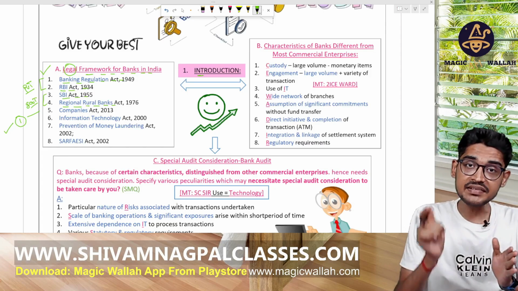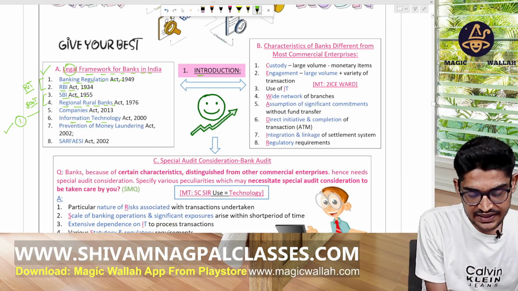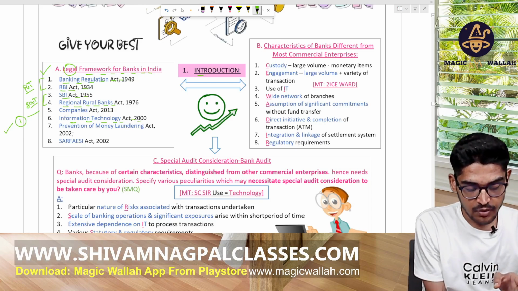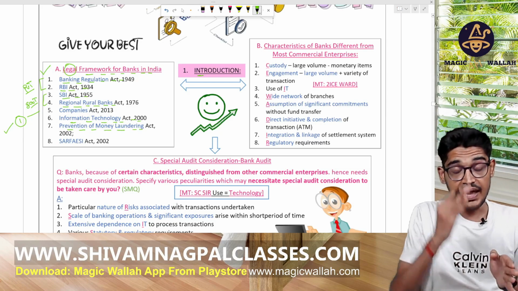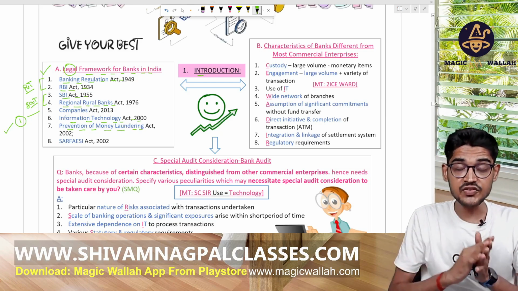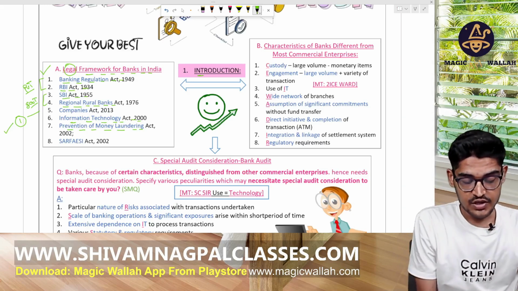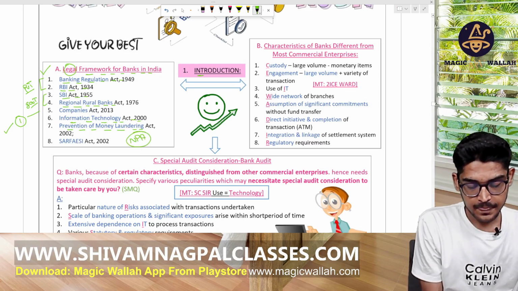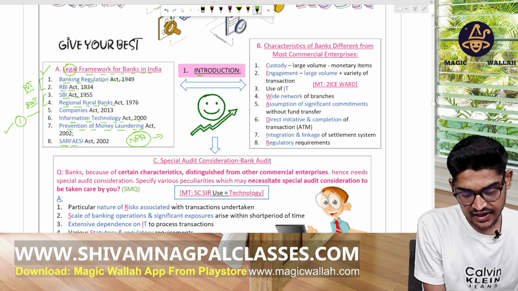If the banks are involved in online transactions, they have to comply with the Information Technology Act, the IT Act. Also, because money is involved in their work, they are covered under the Prevention of Money Laundering Act also. And banks give a lot of loans, and many times they are not able to recover those loans, so they become NPA. So banks sell those NPAs by securitization as per the SARFAESI Act.